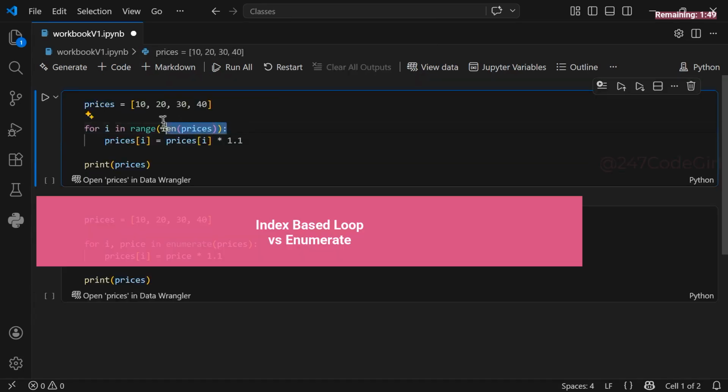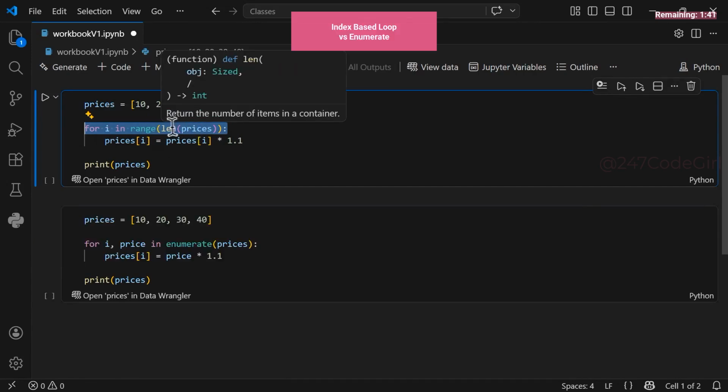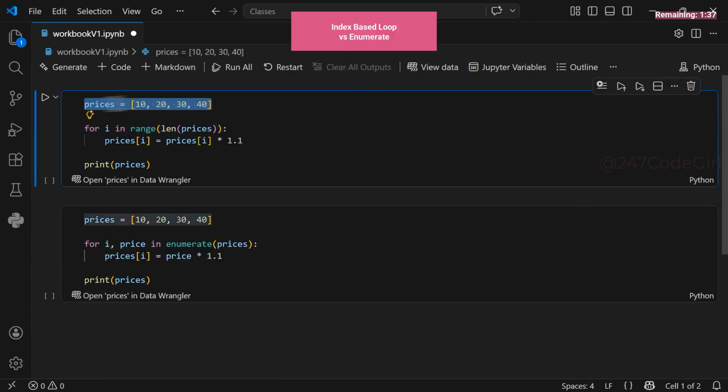Let's get started. Let's explore the index-based loop. This approach is called index-based because we are targeting the specific position of every item. We iterate through the entire list by first calculating its total length. This gives us the exact count of our items. Using that length, we step through the list one index at a time.